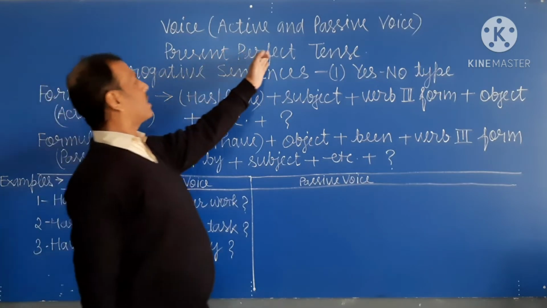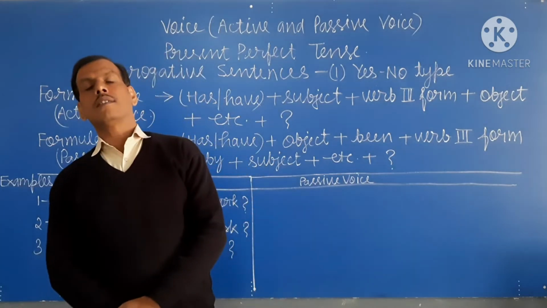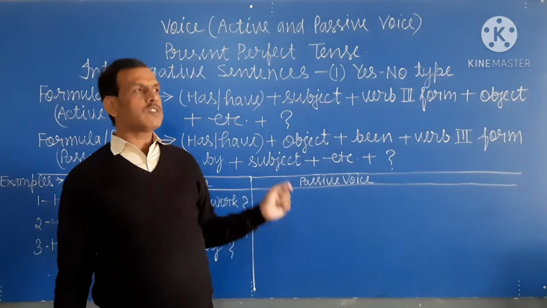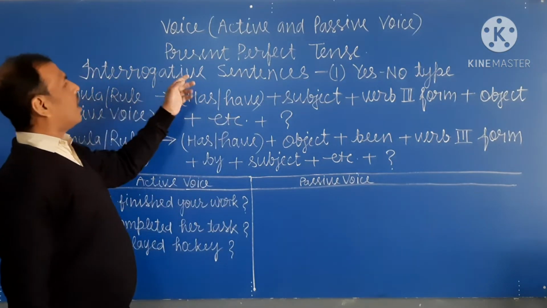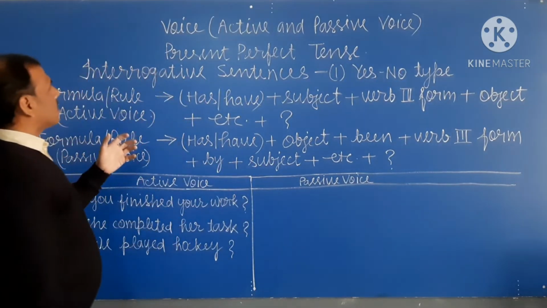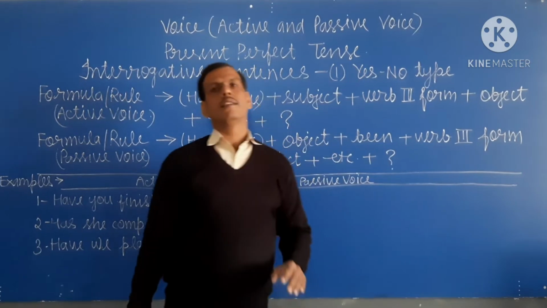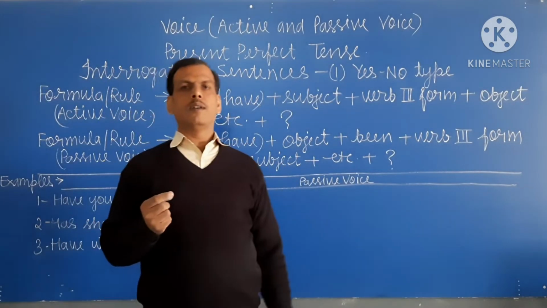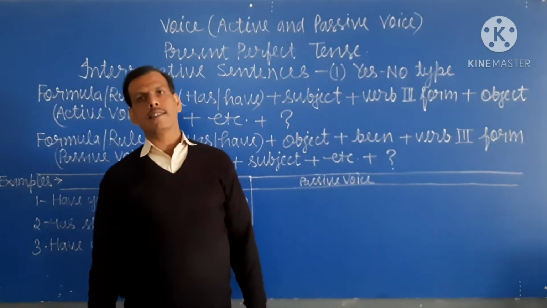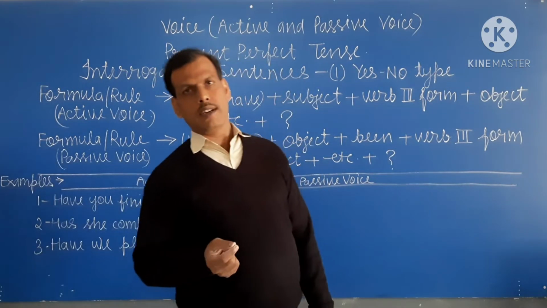Of present perfect tense of interrogative sentence. Dear student, you know well that interrogative sentences are those sentences that are used to ask a question. Okay student? That sentence is known as interrogative sentence, and interrogative sentence is of two types. First type is yes no type of interrogative sentence, and second is WH type of interrogative sentence.